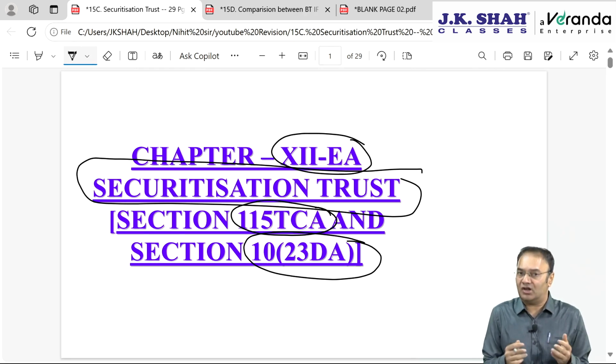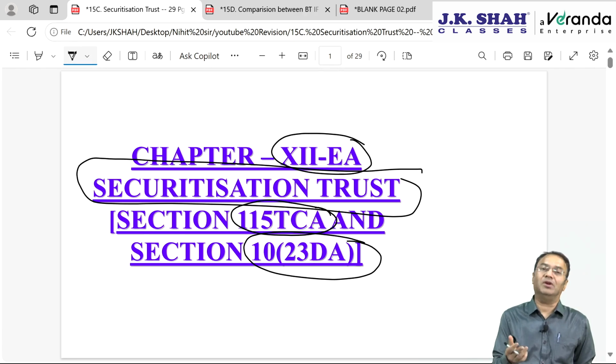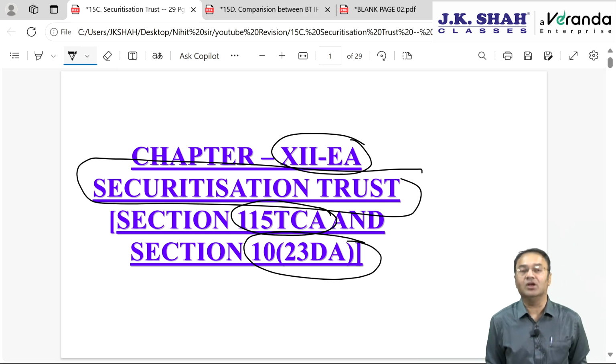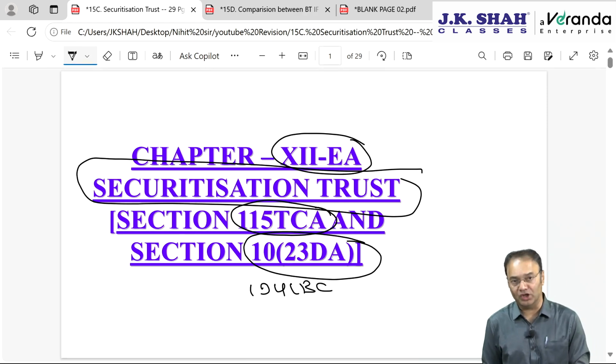Here everything is exempt for the securitization trust and everything will be taxable for the unit holder. For the securitization trust it is exempt, therefore tax rate does not come up in the picture, and for the unit holder or the investor it will be taxable as per normal rate, slab rate, or whatever is the rate applicable. TDS will be deductible under Section 194LBC by the securitization trust while making payment to investors.